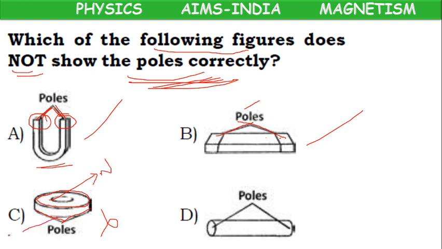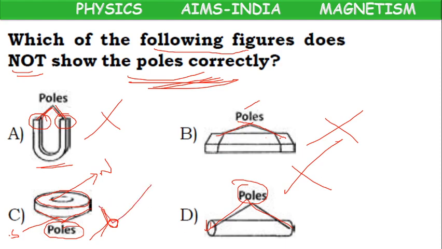On the bottom surface, another pole will be there. But they have given two poles at the bottom only. It is wrong. Cylindrical magnet: at left end, one pole, right end, one pole. Correct. So, which one is not shown correctly? First one shown correctly. Second one shown correctly. Fourth one shown correctly. So, in option C, the poles arrangement is not shown correctly. So, C is the correct option.